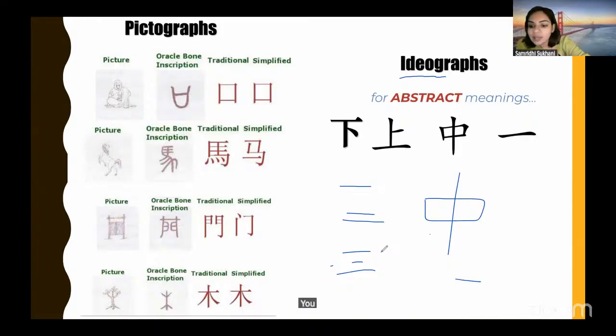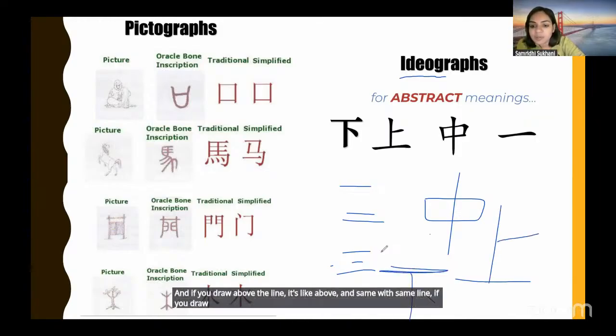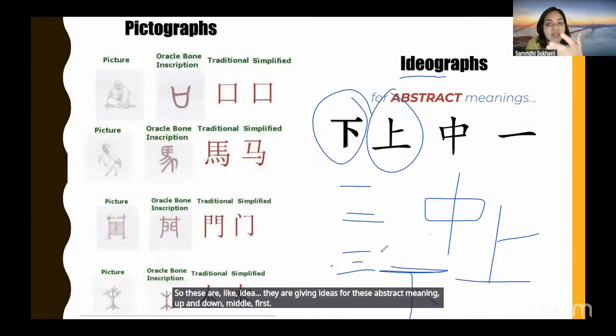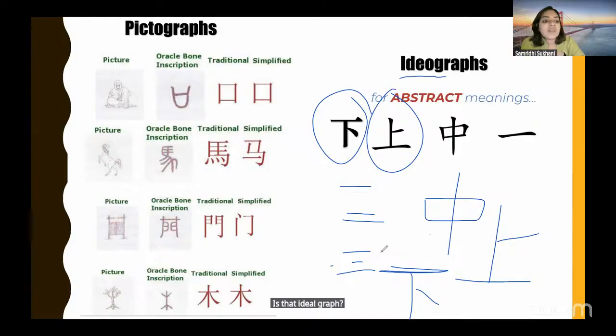Imagine if you want to draw the character for above and below. You take a line, and if you draw above the line, it's like above, and with the same line, if you draw below, it becomes a character for below. So these are giving ideas for abstract meanings: up and down, middle, first. These are ideograms. Now I will explain compound characters, where you take single characters and combine them.